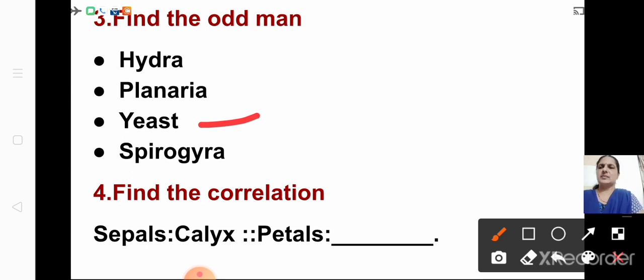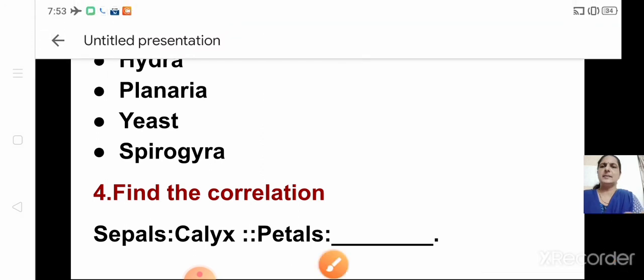Next one. Find the correlation. Sepals is called calyx. Petals is called what? Corolla. You need not type even that. You have to choose the correct option. In the exam it will be given as androecium, gynoecium, corolla, or stamens, carpels, corolla. You have to choose the correct answer and write it as corolla. You just have to tick the correct answer. Shall we go to the next?